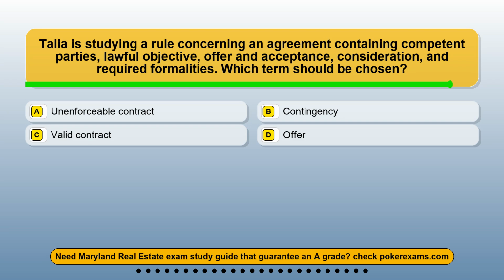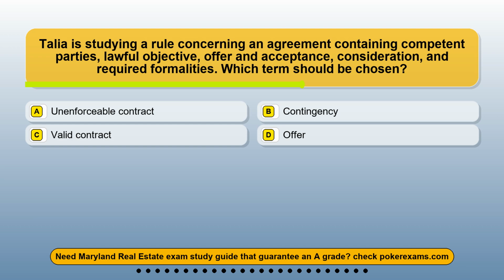Question 1. Talia is studying a rule concerning an agreement containing competent parties, lawful objective, offer and acceptance, consideration, and required formalities. Which term should be chosen? Option A, unenforceable contract. Option B, contingency. Option C, valid contract. Option D, offer.